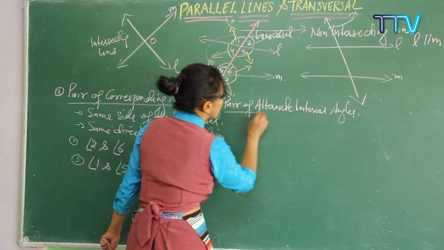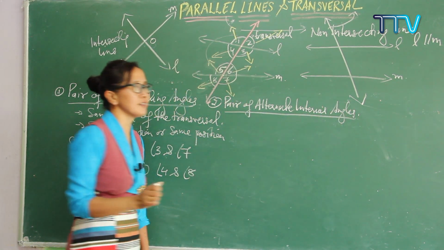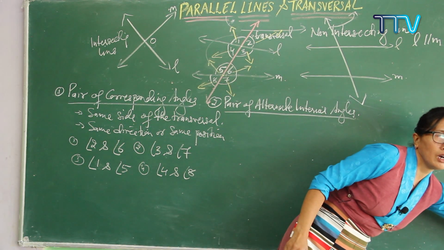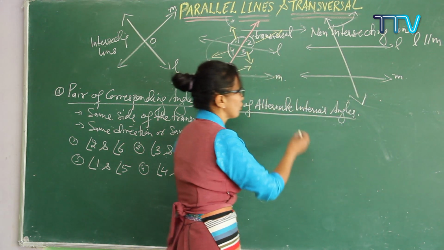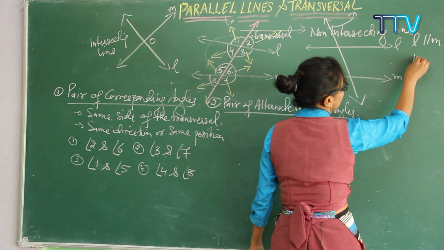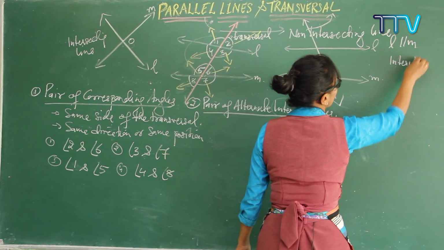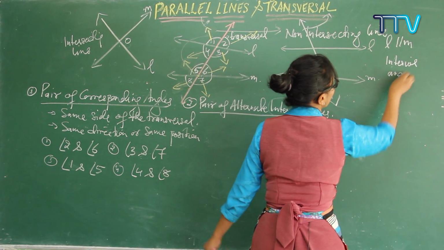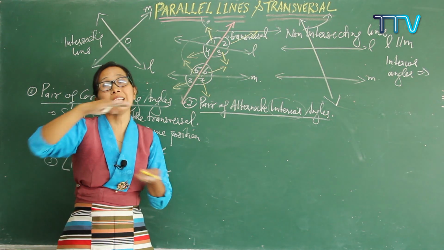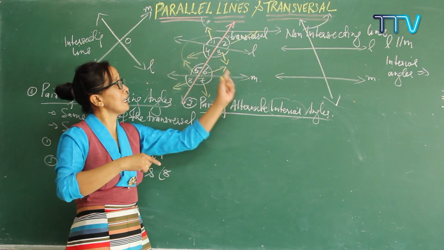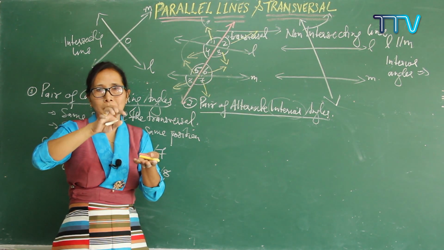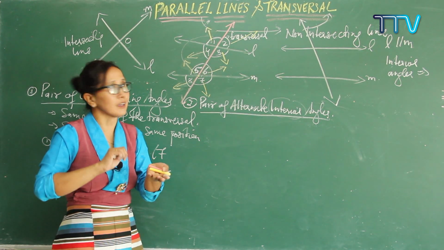So which two angles are the pair of alternate interior angles? To get this one, first of all, you have to know which angles are interior angles. Which ones are interior angles? Let me write it here. Interior angle means an angle which is forming in between the lines. So between line L and M, there are a few angles forming. Those angles are called interior angles.